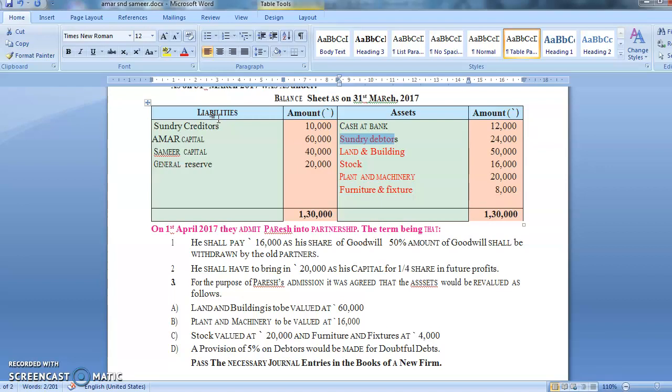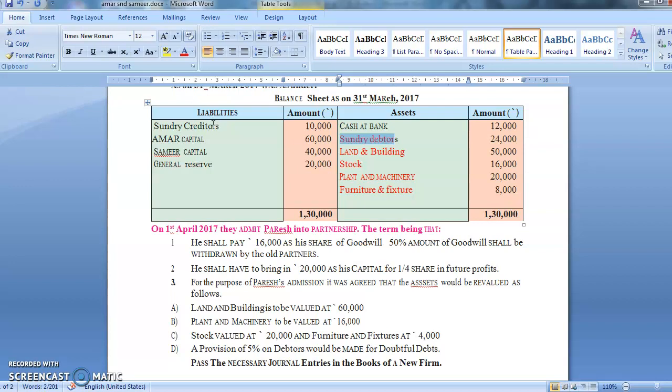Now remember students, in the examination the question will ask either to prepare a journal entry or a ledger account or both. Your answers will depend upon what is asked in the examination. This time in the examination they're asking for journal entries, so you are going to write journal entries. Are you getting me? We'll be doing only journal entries today.